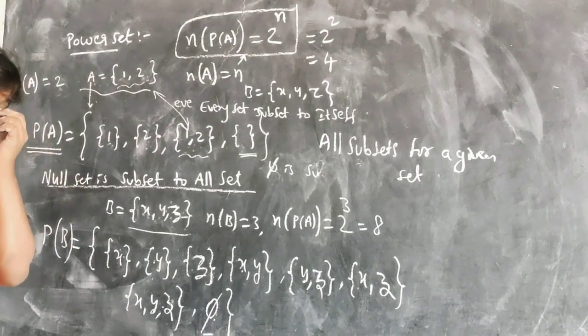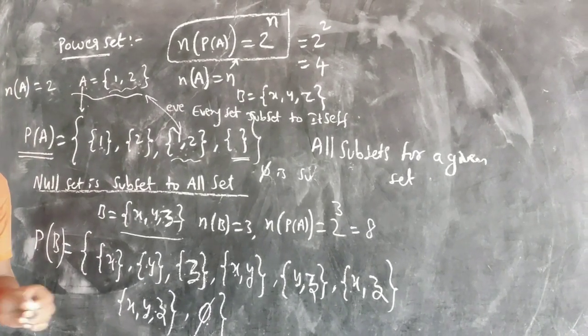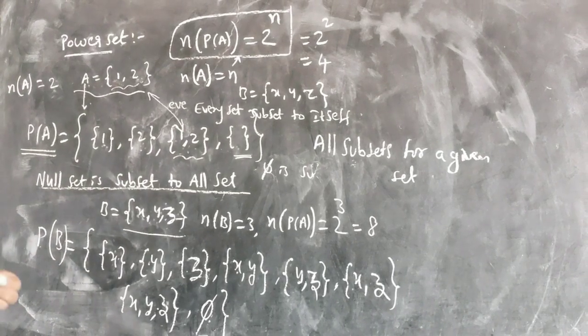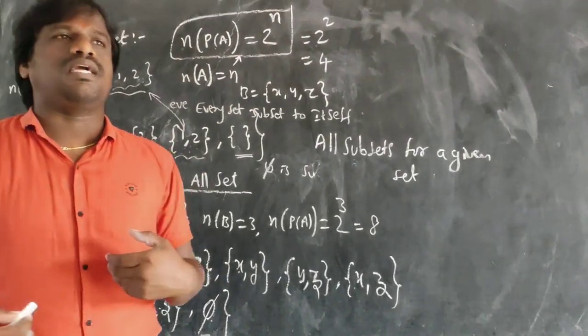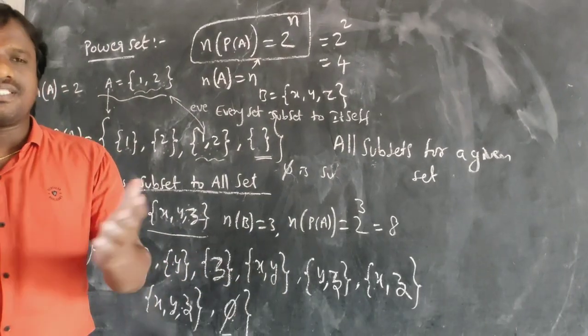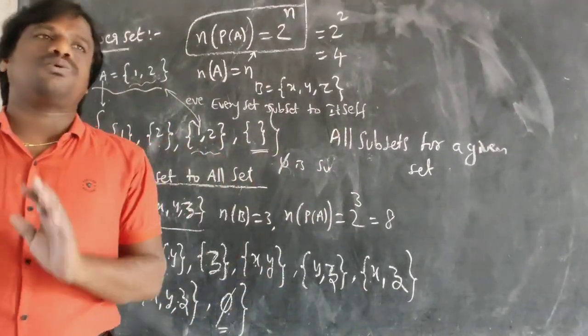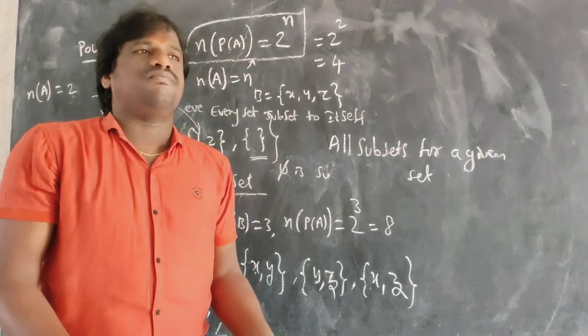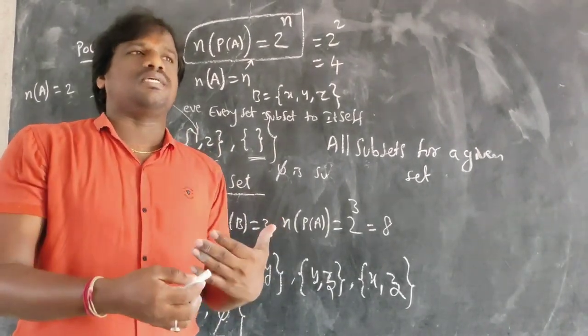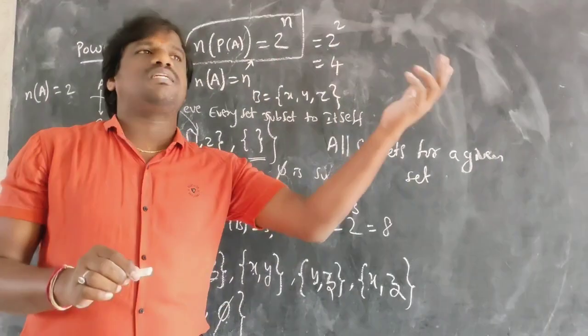You have to take this as a definition. By default, by the definition, you know that India is a subset of India because every part of India is contained in India. Maharashtra is a subset of Maharashtra. Hyderabad is a subset of itself. Every set is a subset of itself, and the null set is a subset of every set.